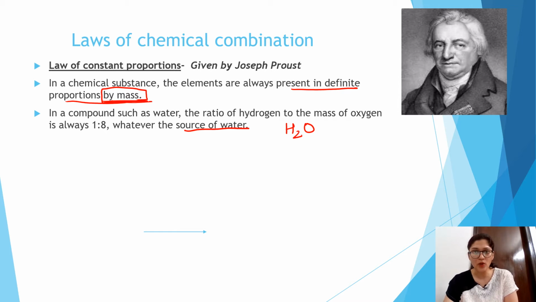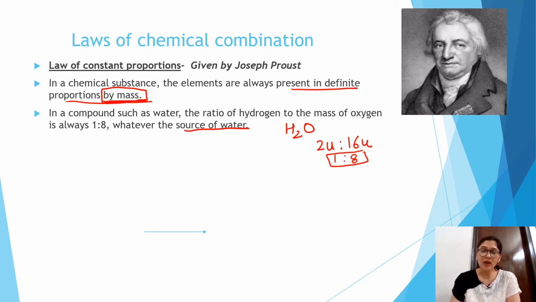In this compound, the mass of hydrogen and oxygen is always present in the ratio of 2:16, which if we simplify, comes out to be 1:8. So whatever the source, hydrogen and oxygen in water combine in a very fixed, definite ratio by mass. Then it is known as the law of constant proportion. By weight they will combine in a very definite ratio. Let's take one more example.